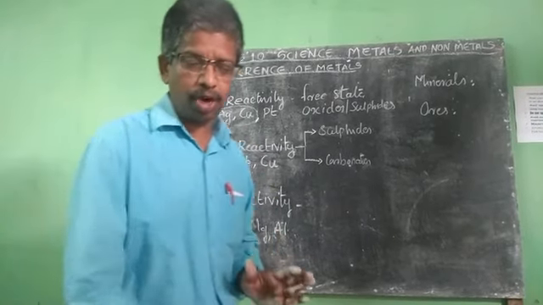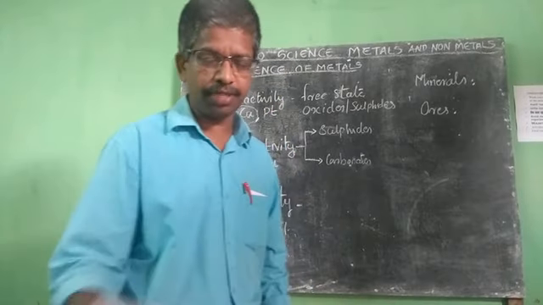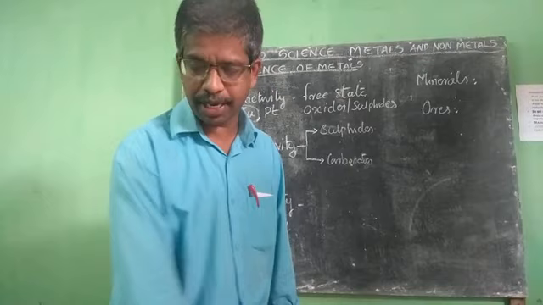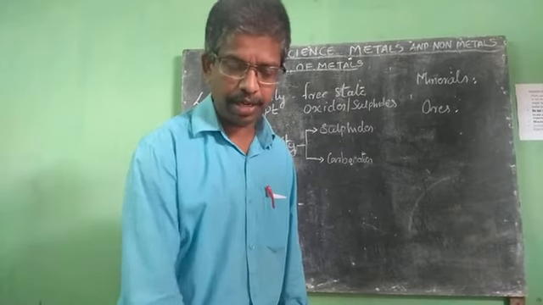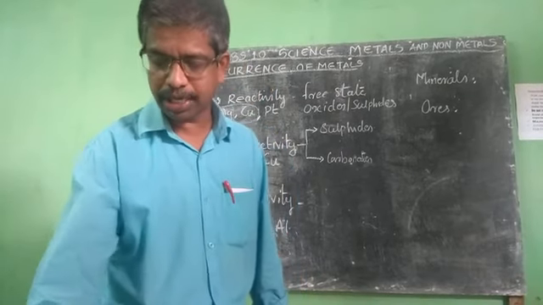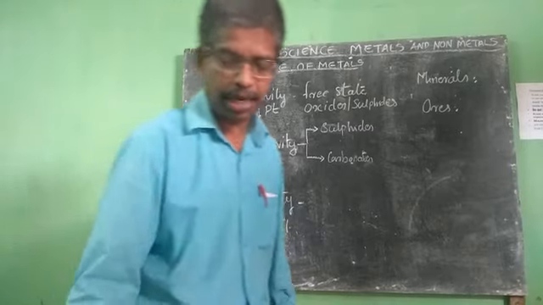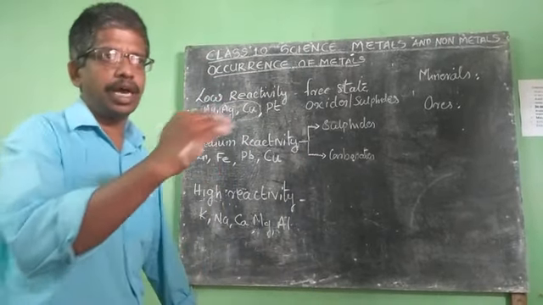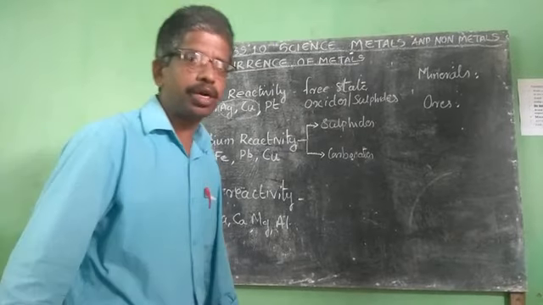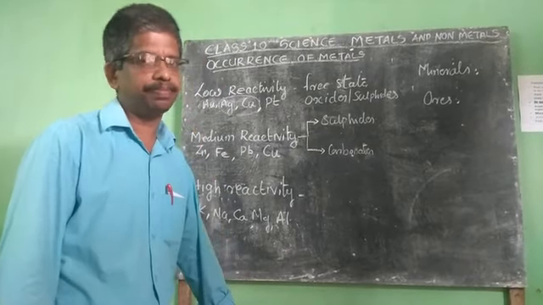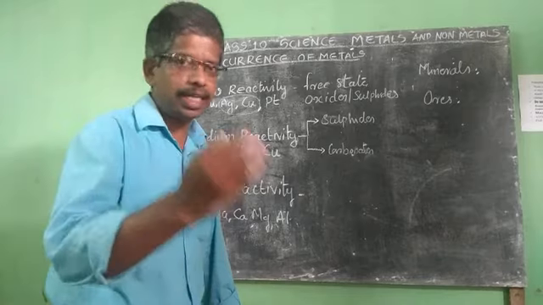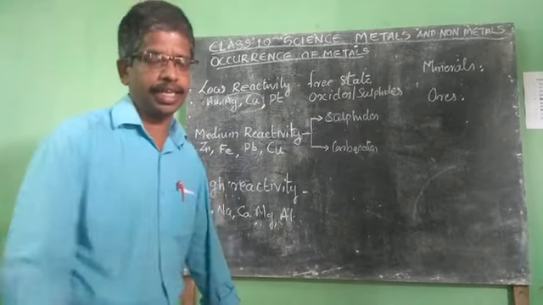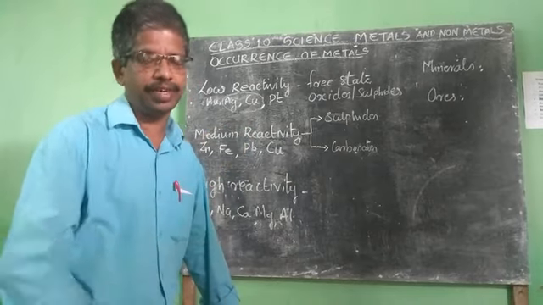So all of you, just take that reactivity series, that is on page number 47. Yesterday we explained that one. When I explain, you just go through that table as well, the reactivity series. The metals that are placed at the lower part or the bottom part of the reactivity series are less reactive. They have a low reactive rate.